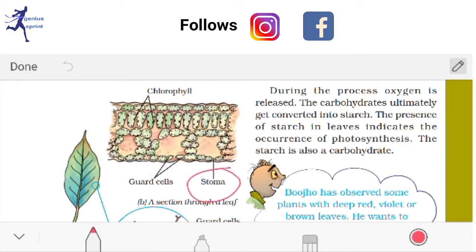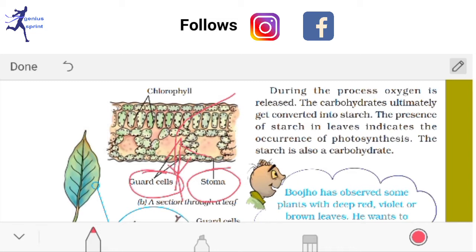This opening is called stoma, or stomata, and this gap helps carbon dioxide from the air enter the inner part of the leaf. After photosynthesis, oxygen is produced, and this oxygen is released out through these openings. These openings are basically maintained by these two cells, which are called guard cells. Questions can be asked from here also, such as what is the function of the guard cell, or sometimes it may be a question asking what is stomata.